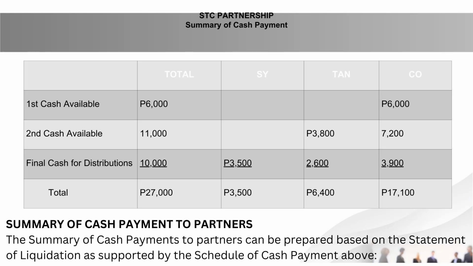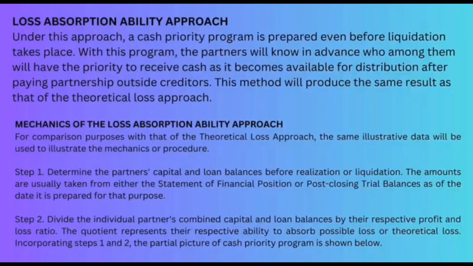STC Partnership, Summary of Cash Payment. Summary of cash payment to partners. The summary of cash payments to partners can be prepared based on the statement of liquidation as supported by the schedule of cash payment above. Loss absorption ability approach. Under this approach, a cash priority program is prepared even before liquidation takes place. Mechanics of loss absorption ability approach.